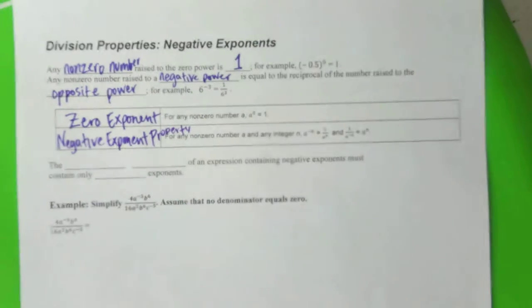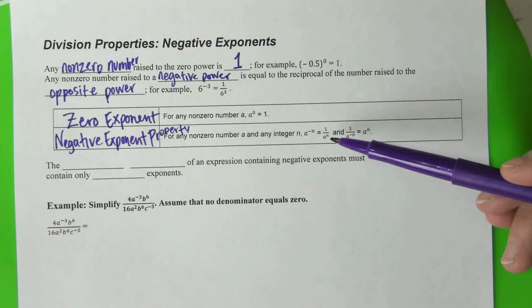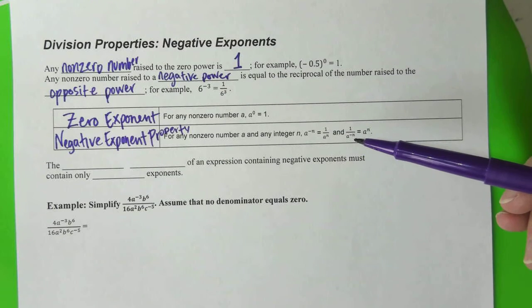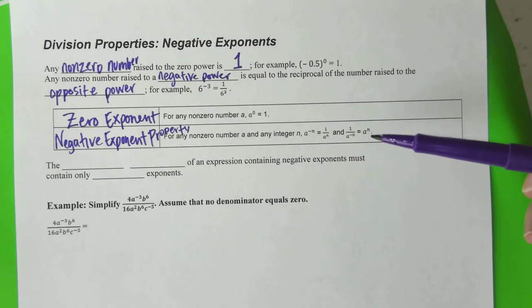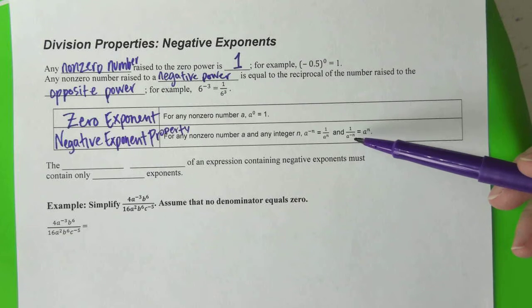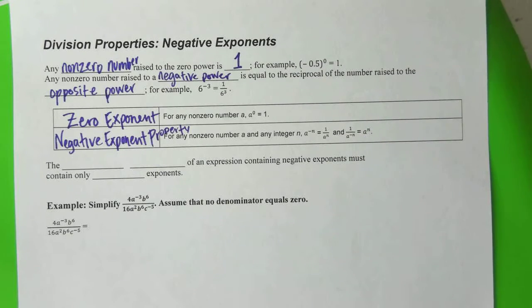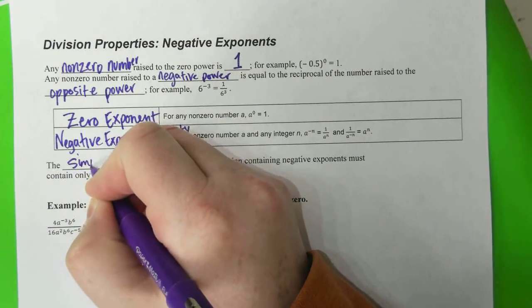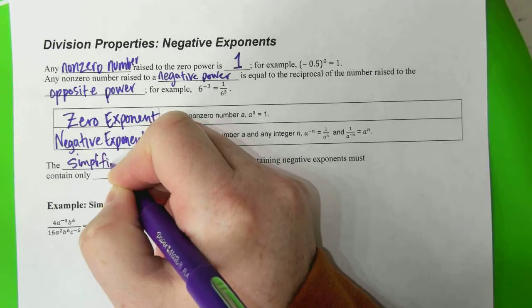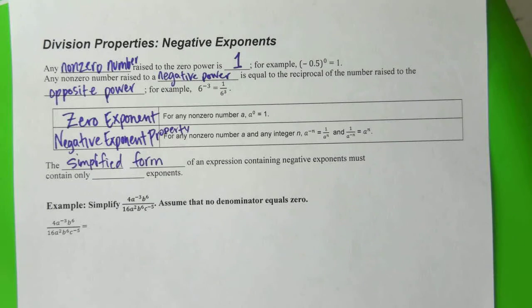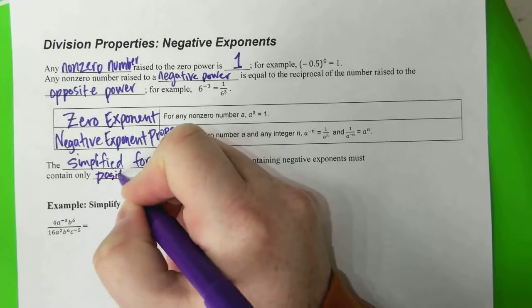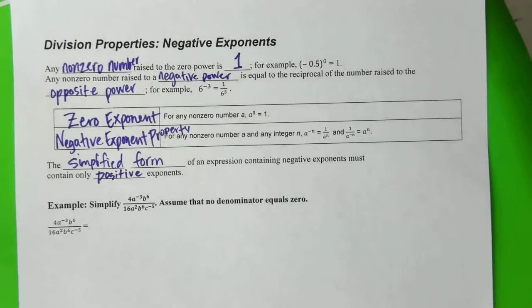Alright, so this one, we talked about this. If you have a negative exponent, it goes here. If you started with a negative exponent in the denominator, now it comes up into the numerator and it's a positive. So it works just the opposite of this. If you start with a negative on your denominator, it comes up to be on the numerator and it is positive. Alright, our last little sentence: the simplified form of an expression containing negative exponents must have positive exponents when we get done with it. It must be positive exponents when we're done.